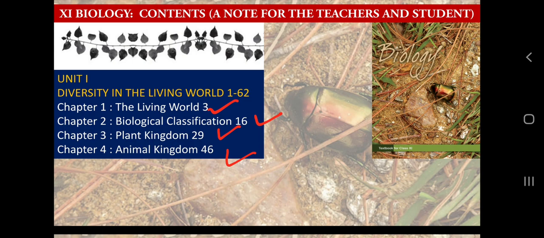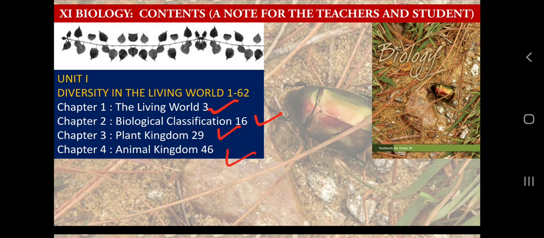And here you can see some numbers: 1 to 62, 3, 16, 29 and 46. These numbers I have taken as they are from the latest class 11 biology book, 2021. So you can have a very straightforward idea about the NCERT book, and here you can see the cover and watermark also, to have a feel of that biology book.